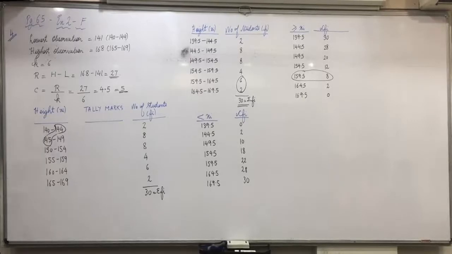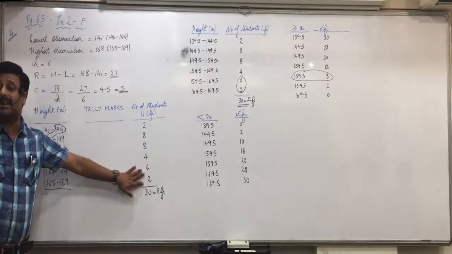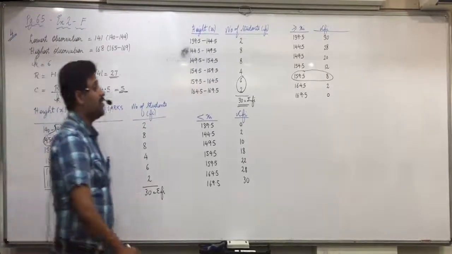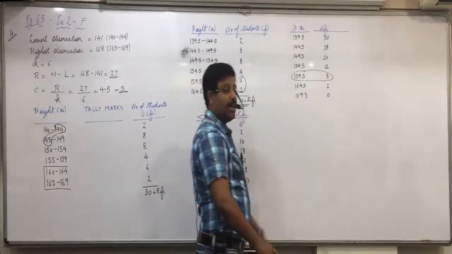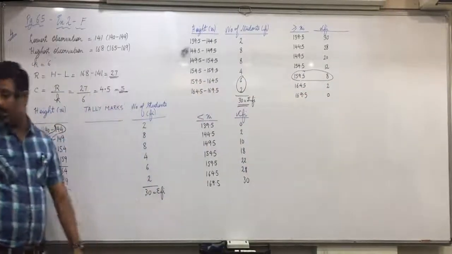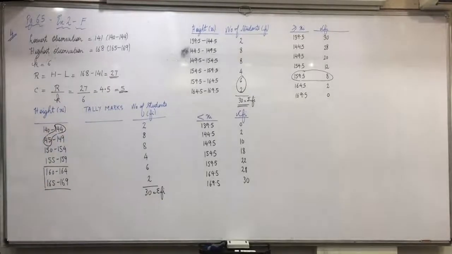More than 160 height means these 2 classes will only be included. They have the height more than 160. So if the minimum height is 160, then 6 plus 2, how many people can participate? 8, which is also evident from here. More than or equal to 159.5, the height is of 8 students. Right everyone? So answer the first question right now: 8 students are eligible to participate.